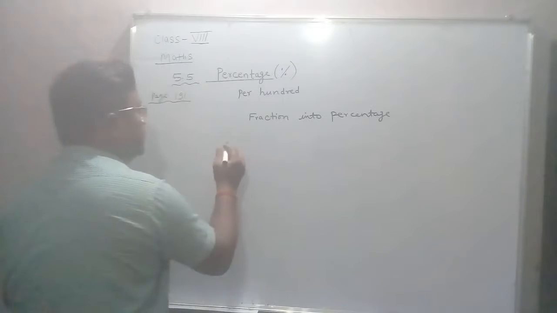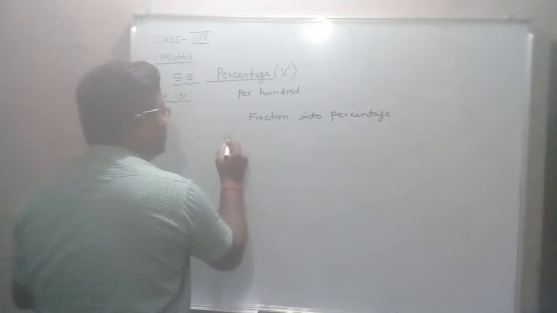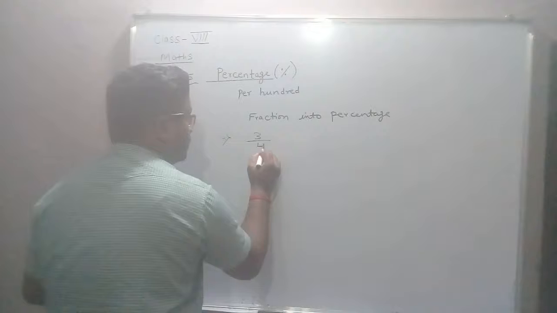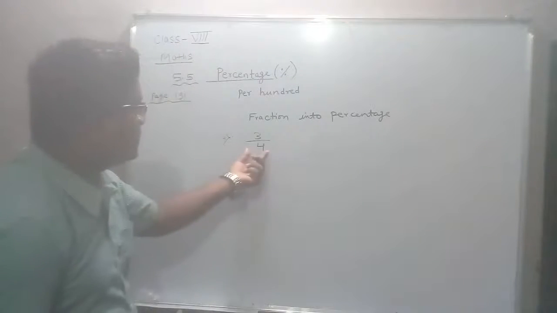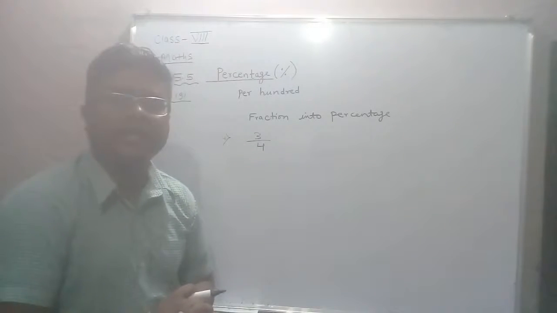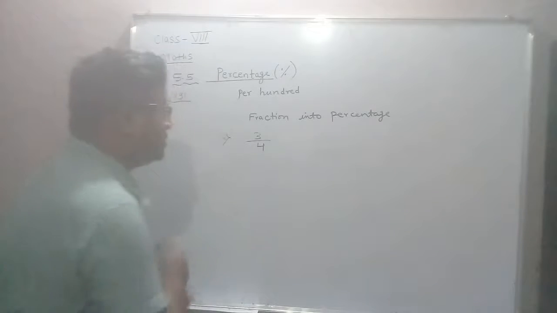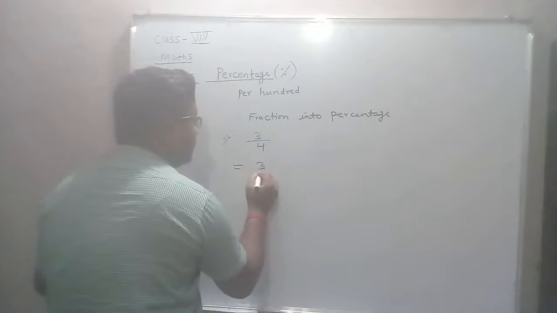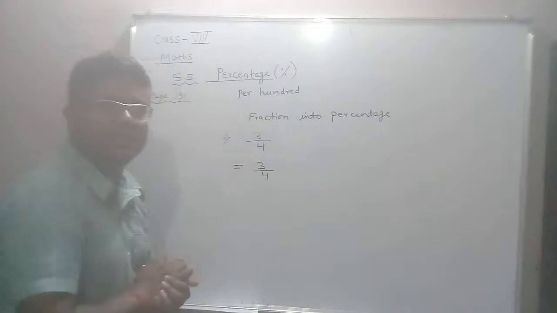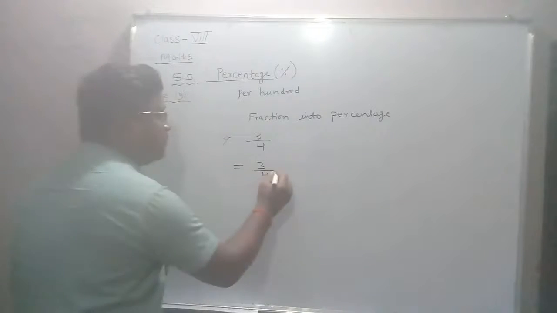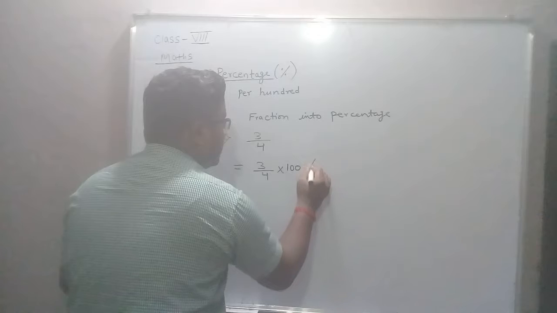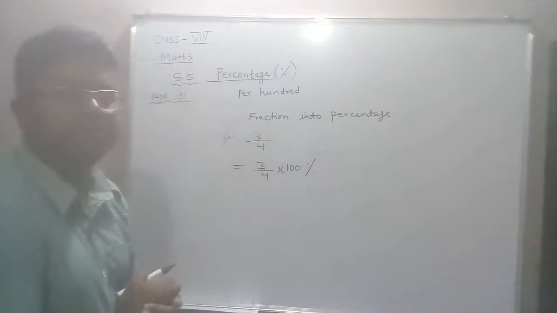For example, suppose there is a fraction 3 upon 4. How can you change this fraction into percentage? It is very simple, just multiply by 100%. Multiply this fraction by 100% and it will be changed into percentage.